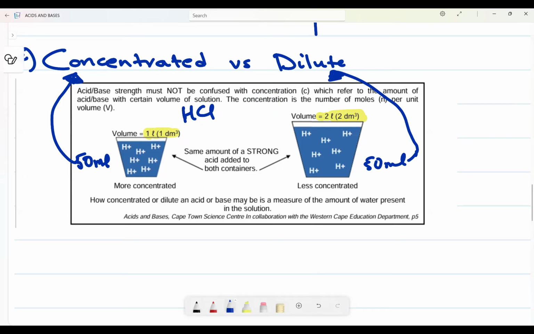Remember, acids are bitter. We know that these are bitter. And another example.